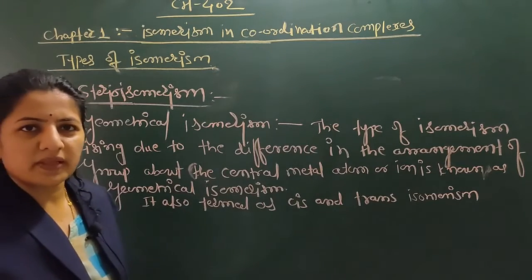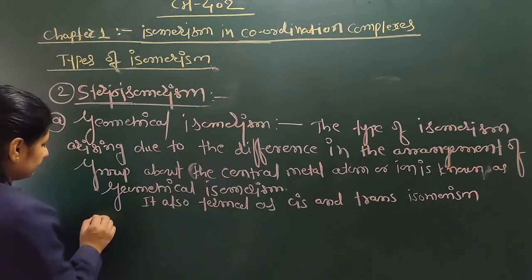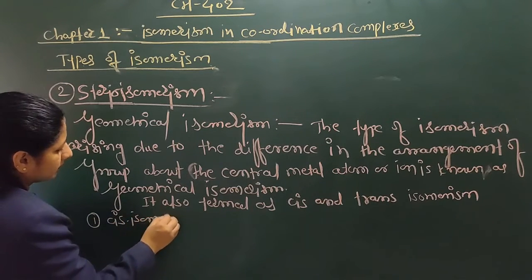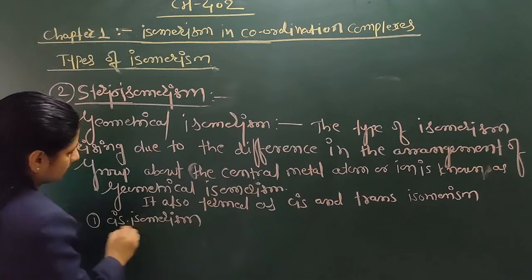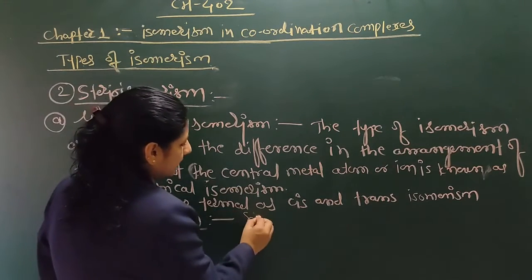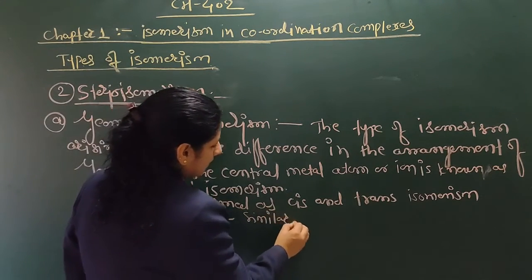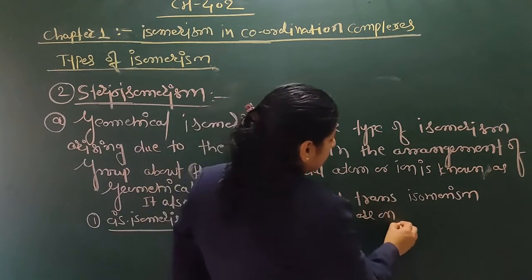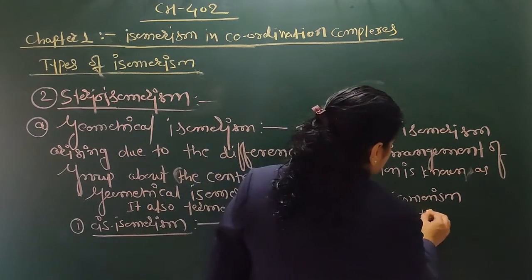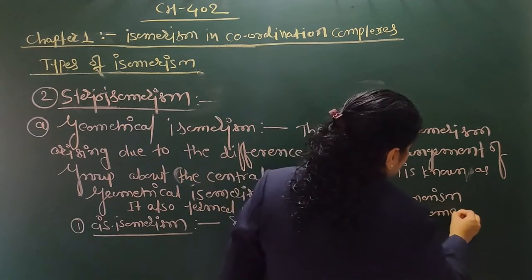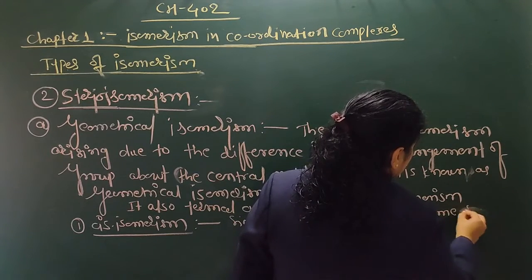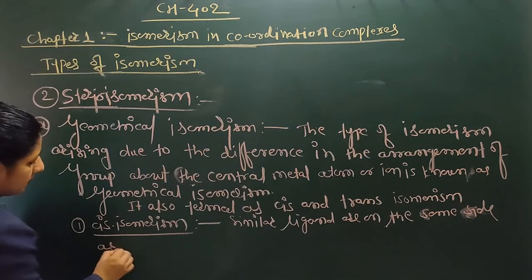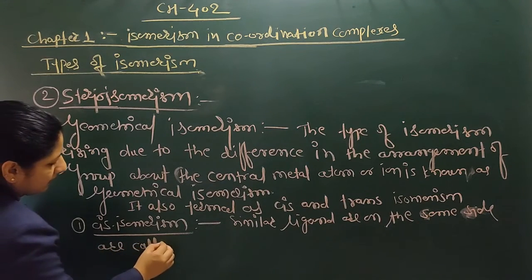Now let's discuss what is meant by cis isomerism. Similar ligands on the same side are called cis isomer.